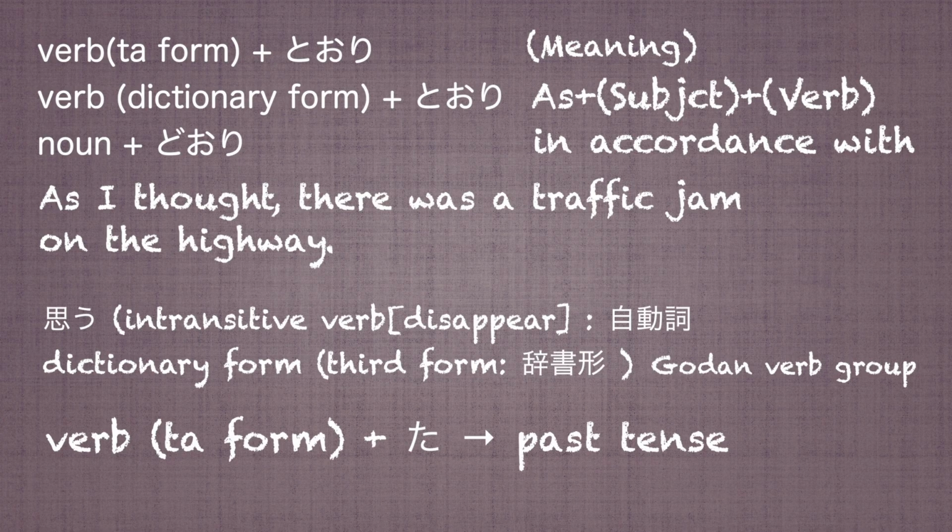This phrase is usually placed after the dictionary form of the verb. But when we refer to a past event, the verb in the ta form is used to indicate the past tense. Additionally, when a noun is directly placed before the phrase toori, the pronunciation changes from toori to doori. But when the particle no is placed before the phrase, the pronunciation remains toori.